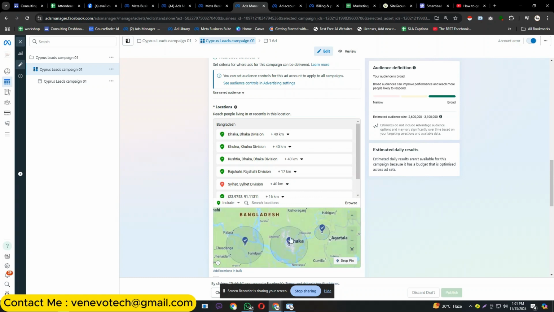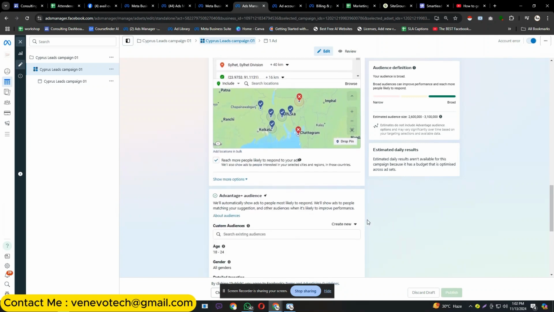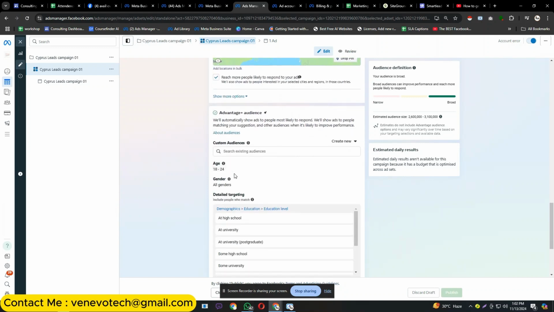Sometimes if a lead travels from this area to this area, like Bogora, then they also see my ads. But if someone travels to Sylhet, then they will not view my ads, because I'm excluding these locations. I don't need people from there, I specifically need people from these locations, so I have targeted these locations.